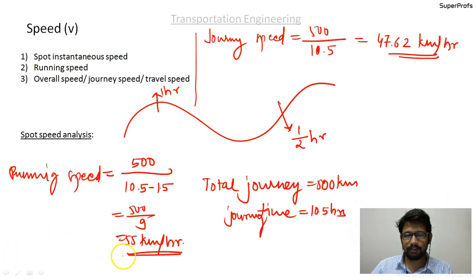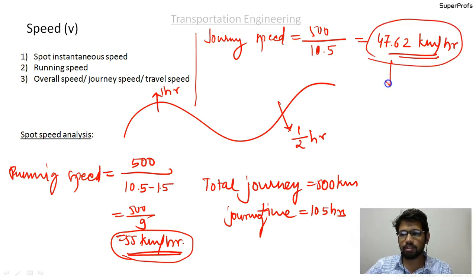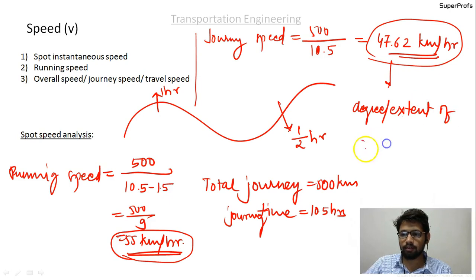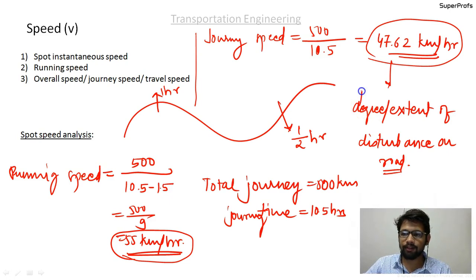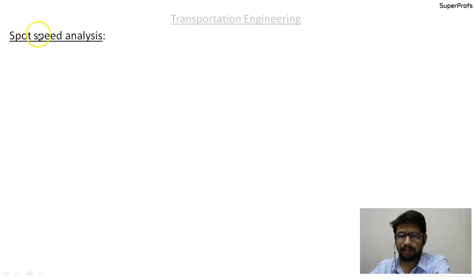In a way, the difference between the running speed and the journey speed informs us about the degree or extent of disturbance on road. So please understand that in traffic engineering, when the vehicle stops, that means it is for some reason, and that is considered as a disturbance to the flow on the road. Okay, we will discuss the spot speed analysis.